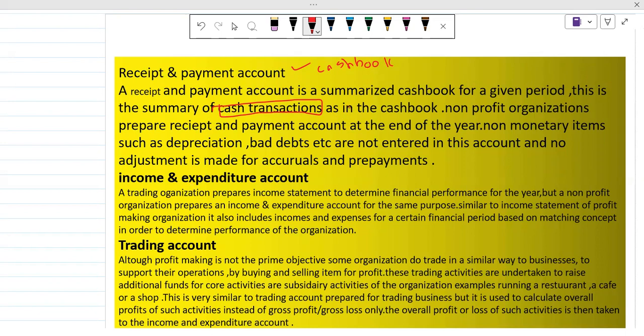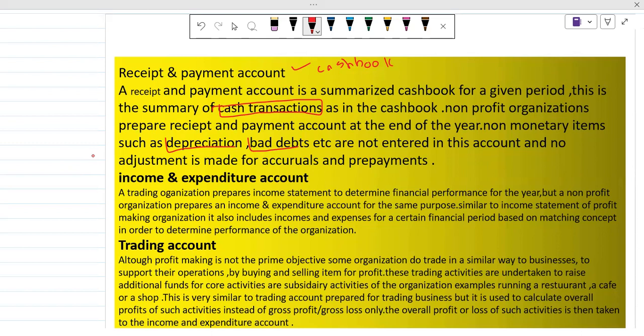Okay. So non-profit organizations prepare a receipt and payment account at the end of the year, and non-monetary items such as depreciation, bad debts, etc. are not entered in this account, because these are non-cash expenses. This is an expense, but a non-cash expense, because we are not paying anything. If we have depreciation for this year, maybe $2,000, it doesn't mean that we are paying $2,000 to someone else, to our supplier, or to our customer, or to any kind of authority.